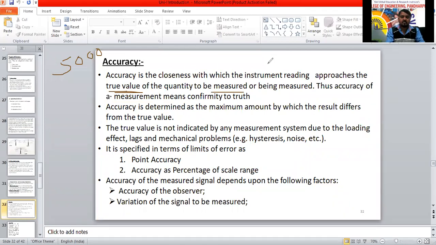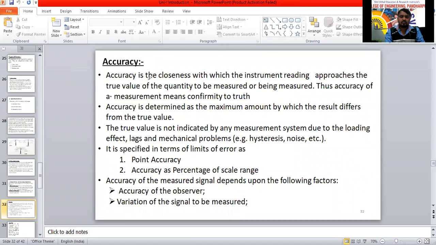Is there any measurement system to measure the true value? No. Suppose we have a 5 ampere ammeter, with 5 ampere rating. If it is showing 4.5 ampere current here, we cannot say that it is a true value or a standard value. So there is no measuring instrument to indicate the true value. We have to compare the standard value with the measured quantity.